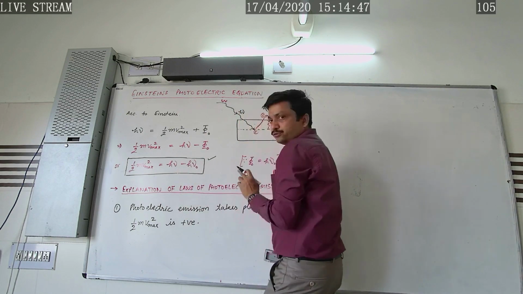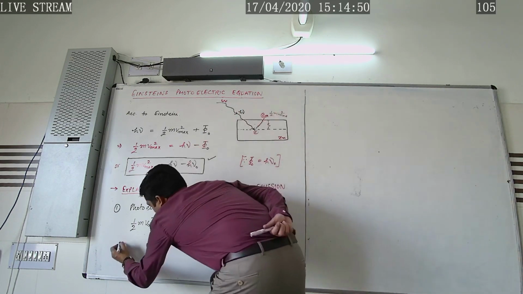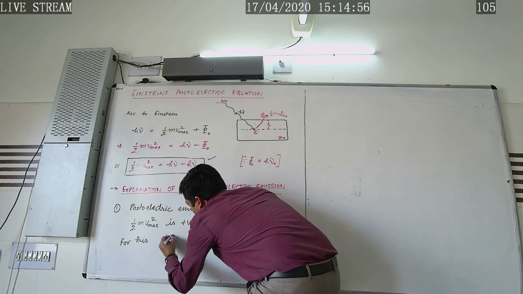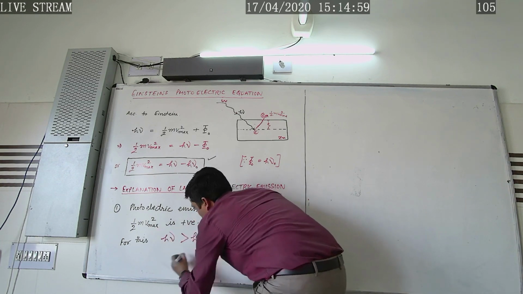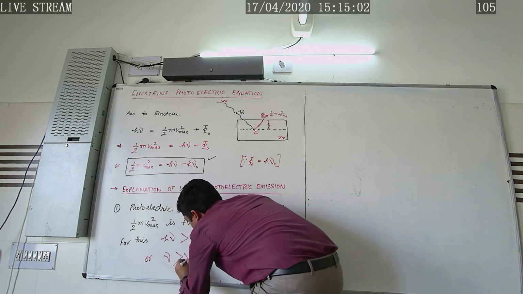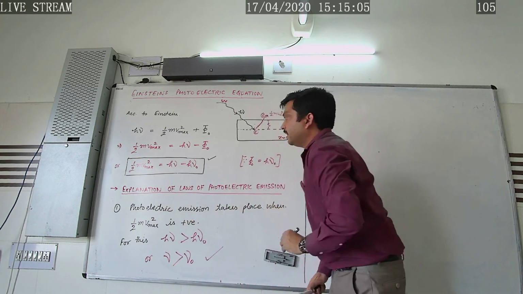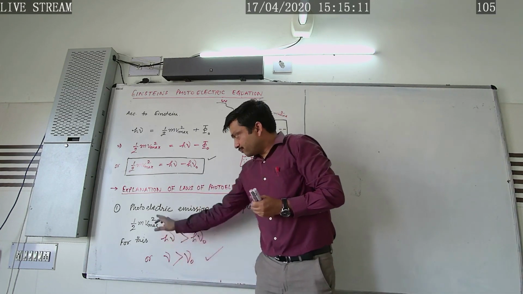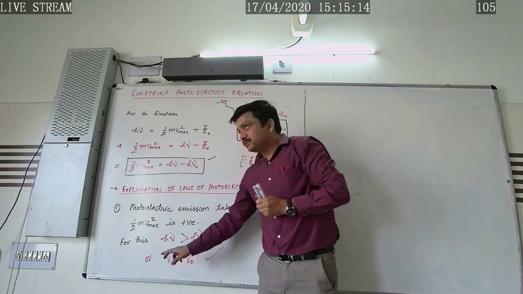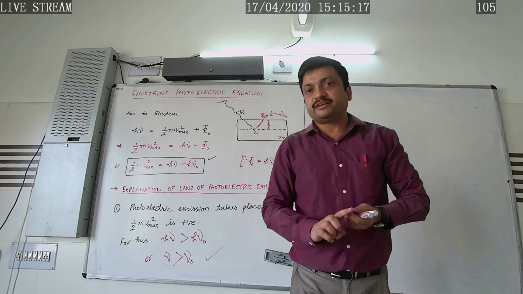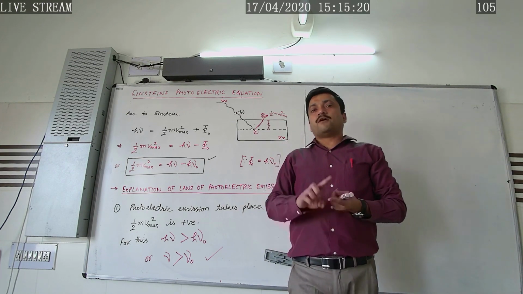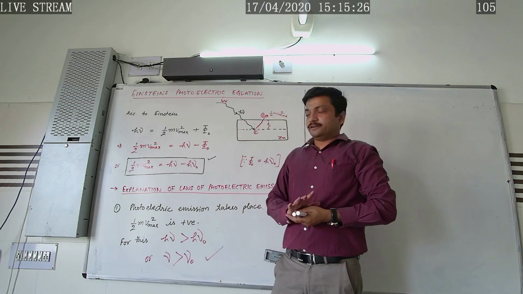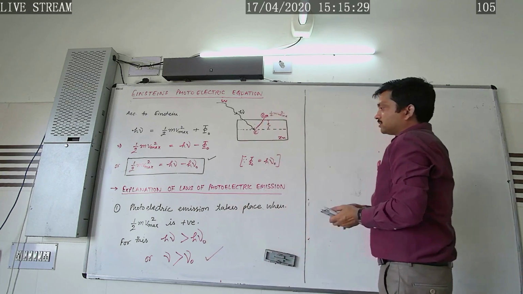For kinetic energy to be positive, h nu minus h nu naught should be greater than 0. For this, h nu must be greater than h nu naught, or we can say that nu must be greater than nu naught. So in this way, Einstein explained the first law of photoelectric emission: for photoelectric emission to take place, the frequency of the incident radiation must be greater than the characteristic frequency of the metal, which is called the threshold frequency of that metal. In this way the first law was explained.